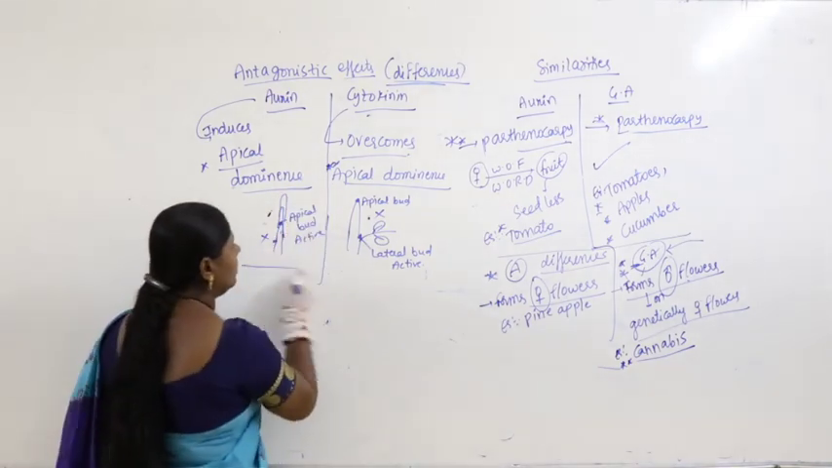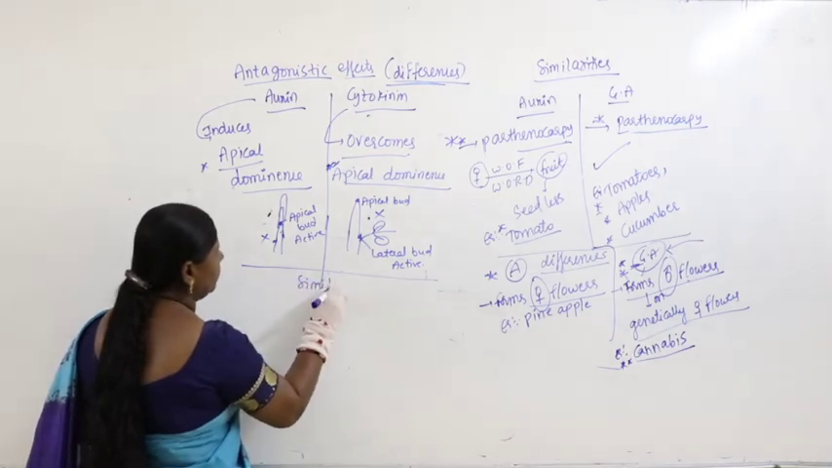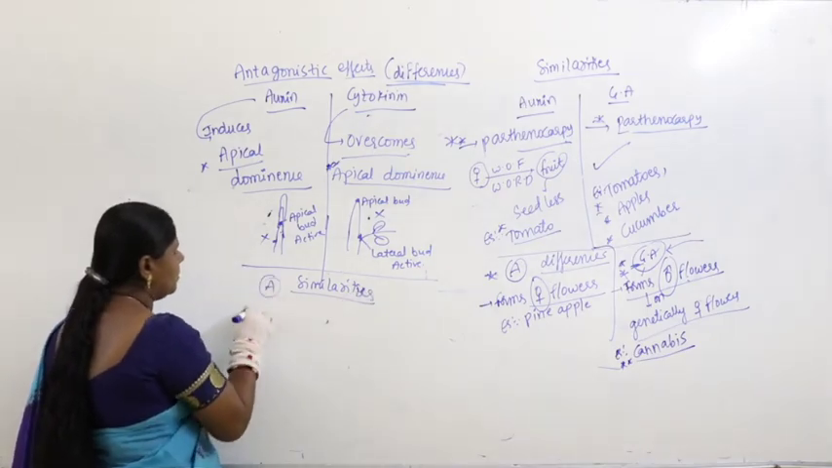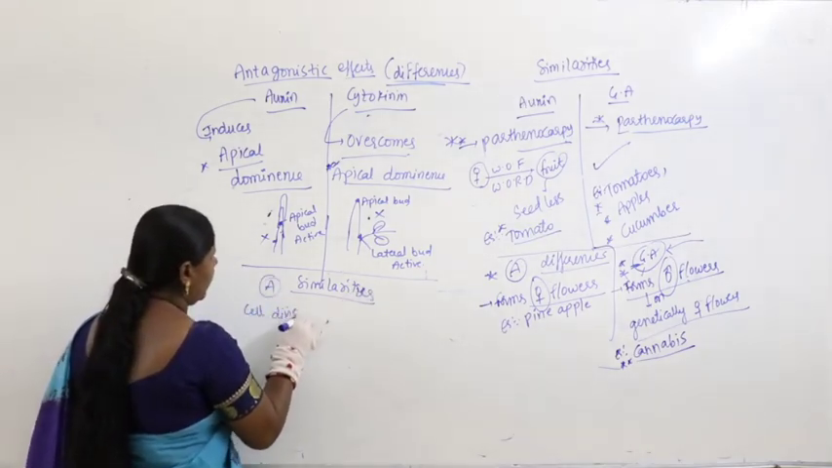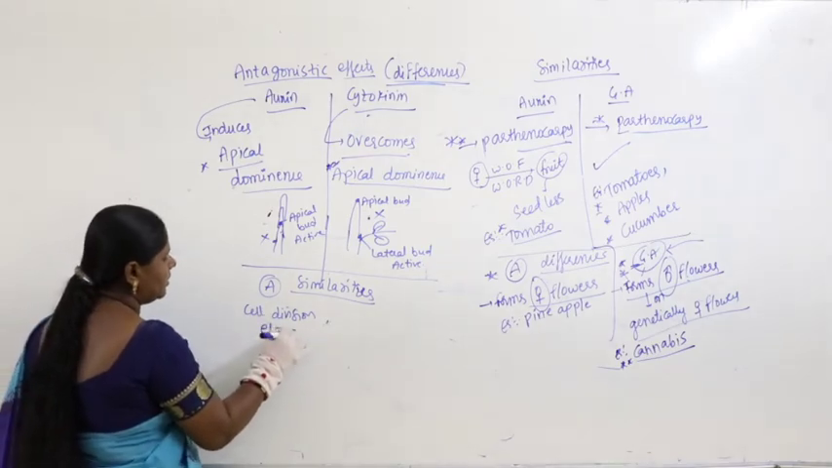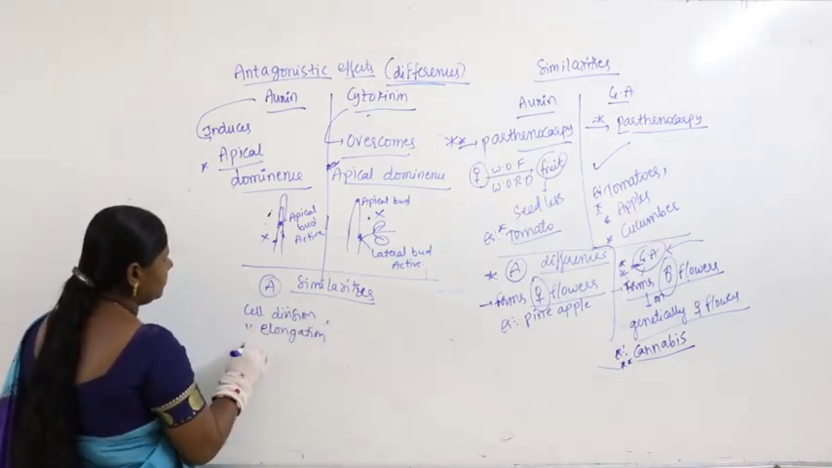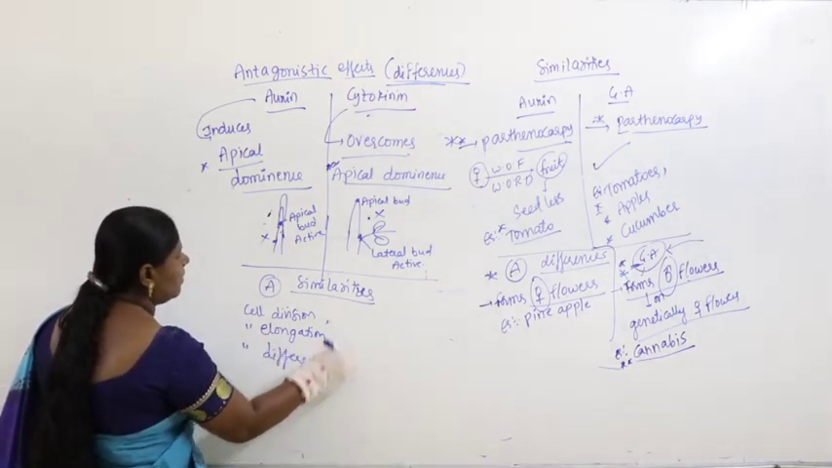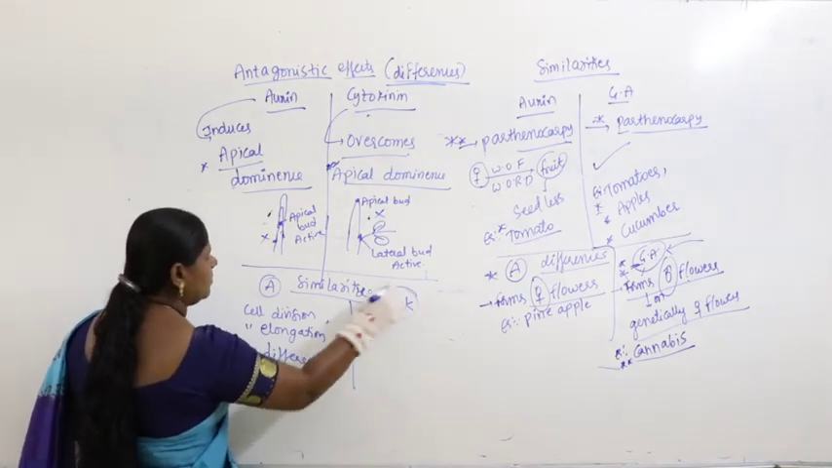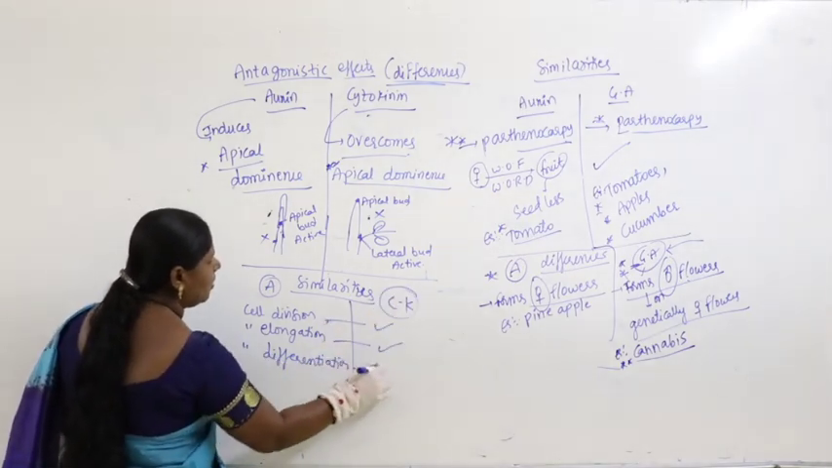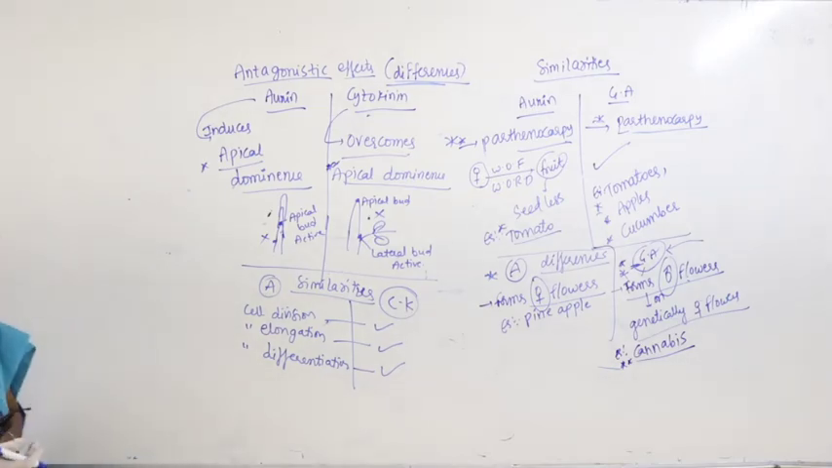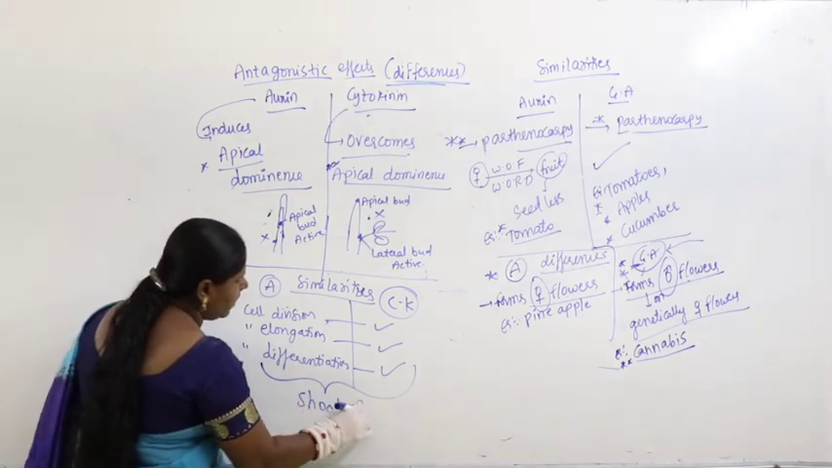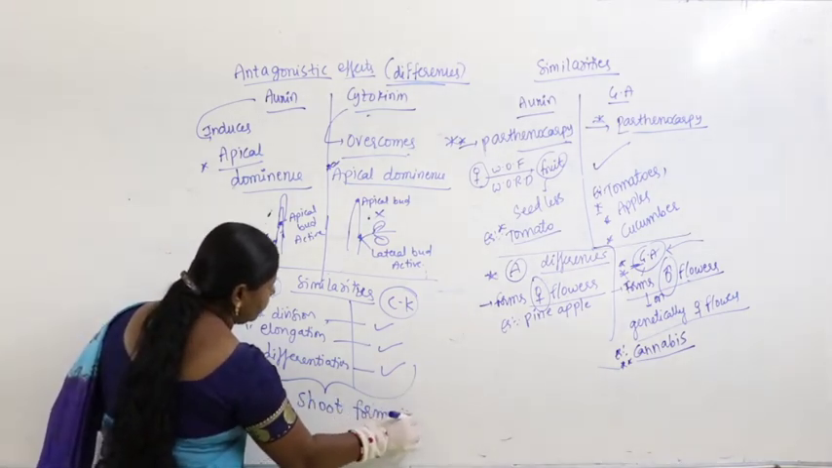What is the similarity here? Similarity means same. If you take similarities, auxin also makes cell division, cell elongation and cell differentiation. Similarly, cytokinin also makes cell division, cell elongation and cell differentiation. Both of them together are involved in shoot formation and root formation.